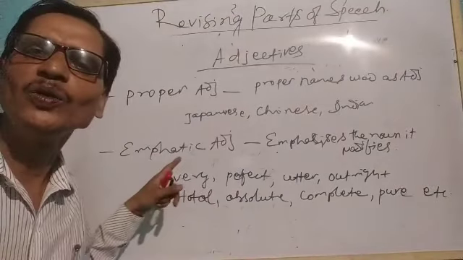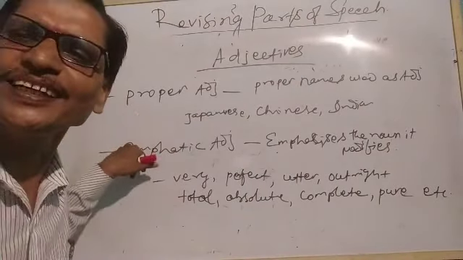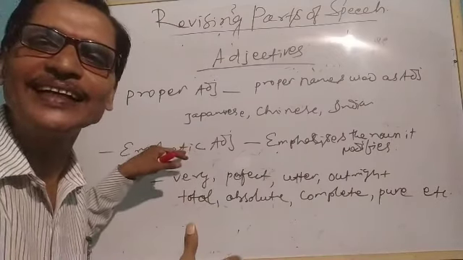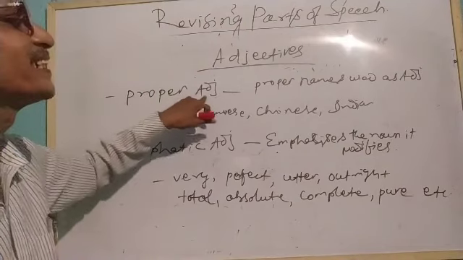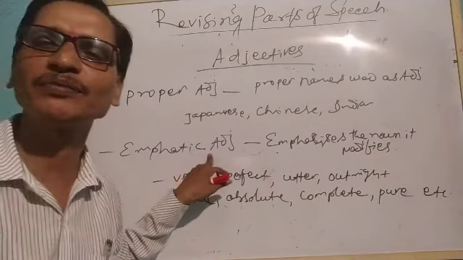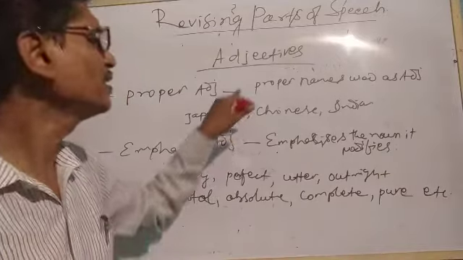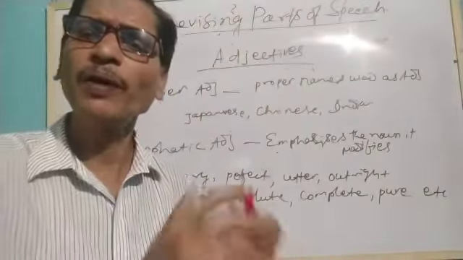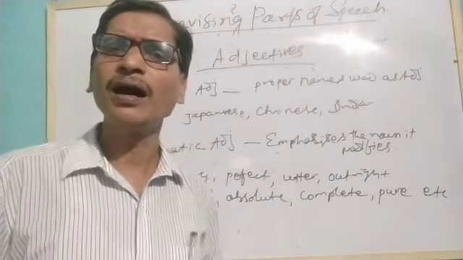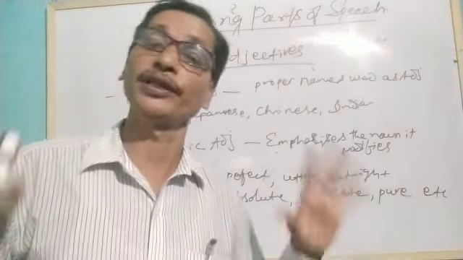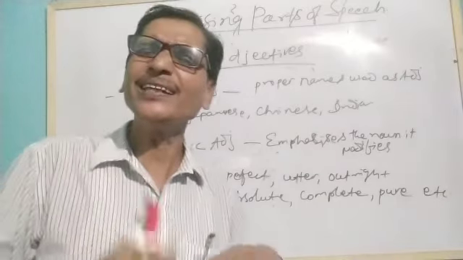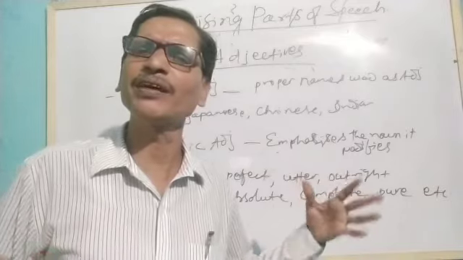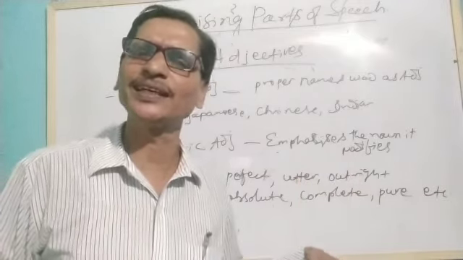Here we are going to discuss other types of adjectives which we have not covered till now. They are proper adjectives and emphatic adjectives. Proper adjectives means when we are using a proper name as an adjective. For example, Japanese toys are very costly. Chinese mobiles are dangerous these days. We should not use them because they contain several inbuilt apps that are dangerous for us.